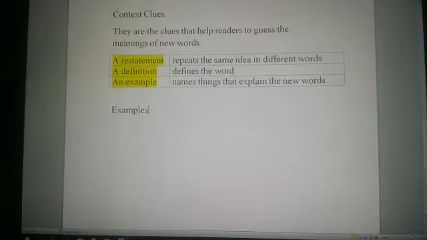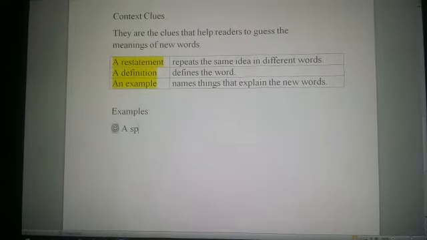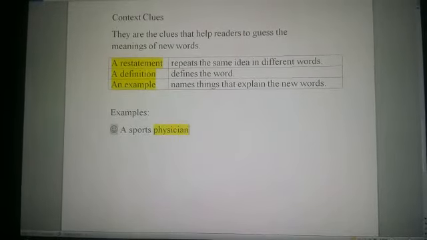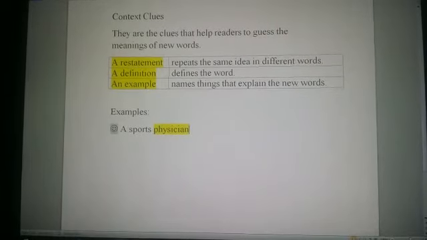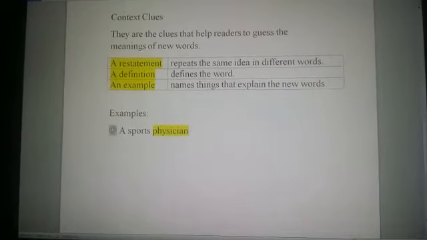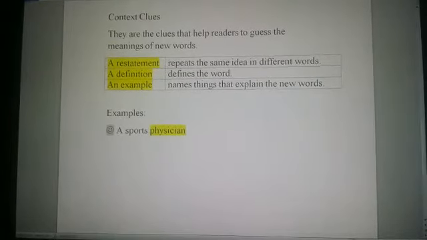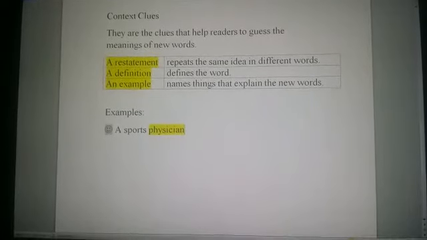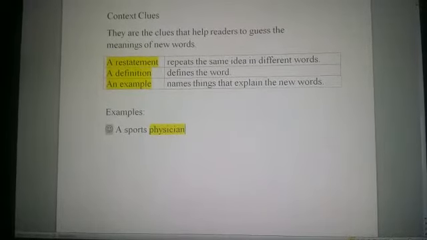Let's have examples. Example number 1. When I say a sports physician, what is a physician? It's a difficult word. You need to go back to the dictionary to find this word. But when the writer gives you a context clue, it will be easier for you to understand the meaning of the word physician.